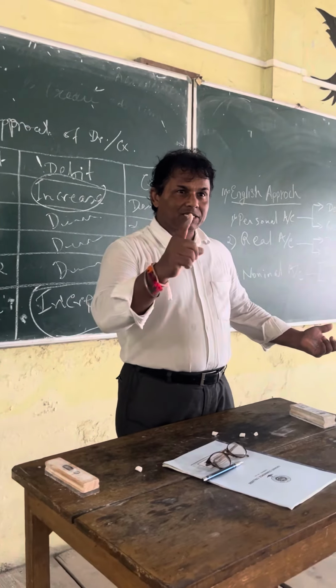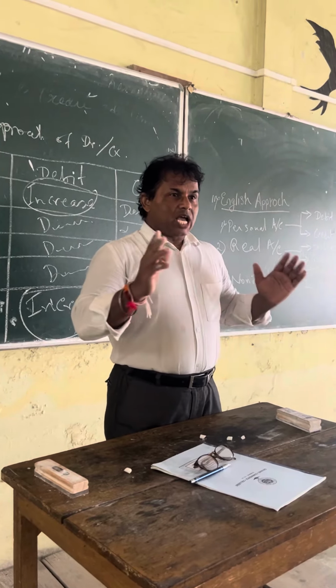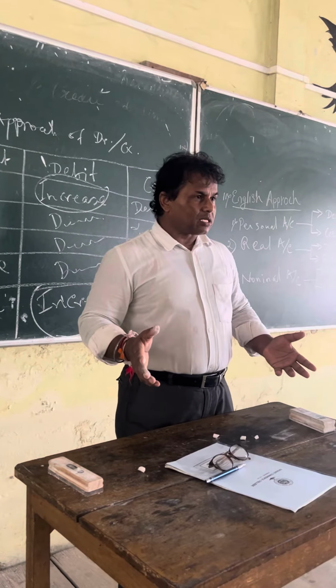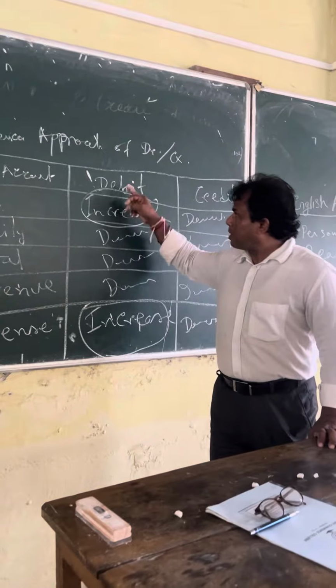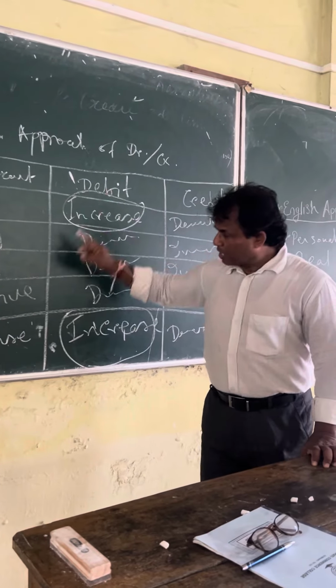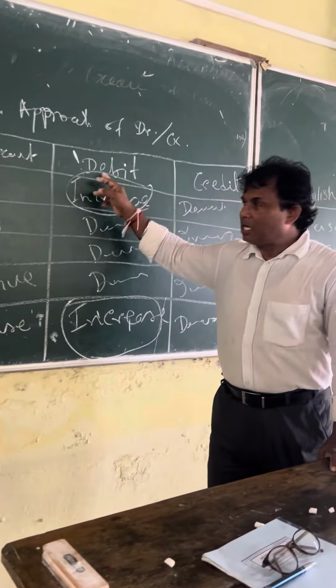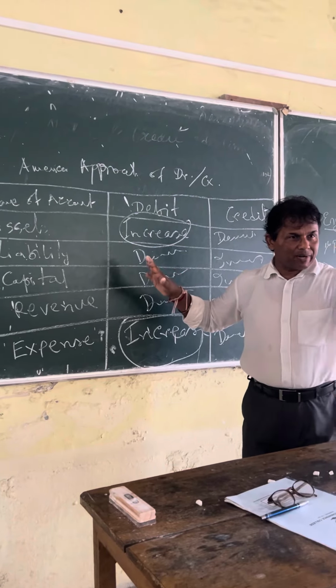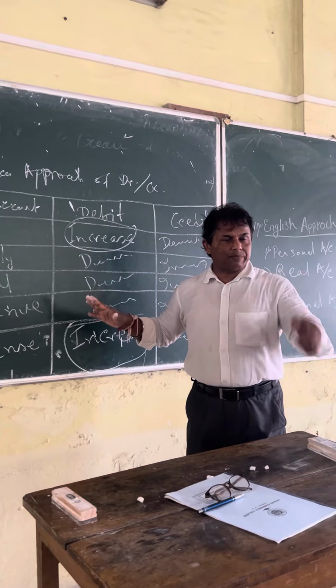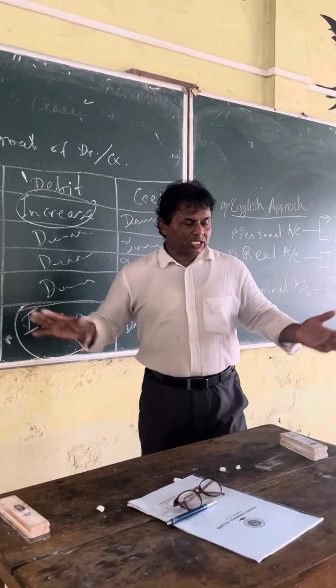Did you understand it? Remember this like a poem. Asset and expense increase debit, all others are opposite. So you remember only: asset increase debit, expense increase debit, and all others are reverse. Can you remember this one now? Just remember asset and expense increase debit, all others are opposite.